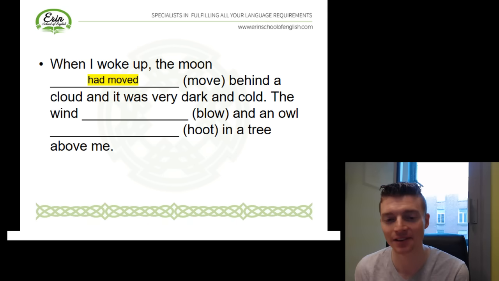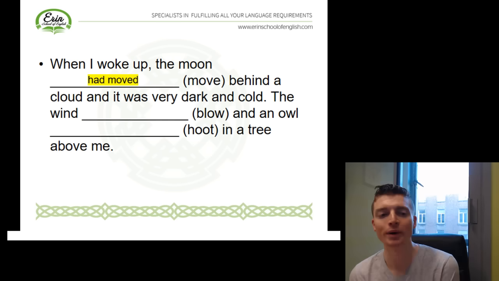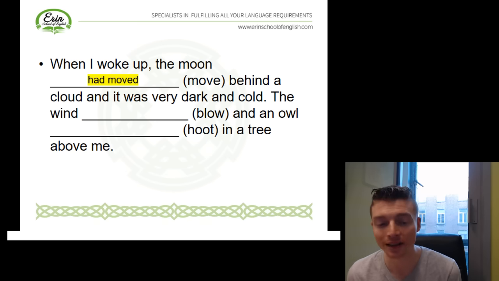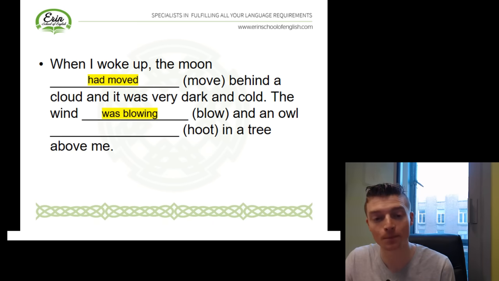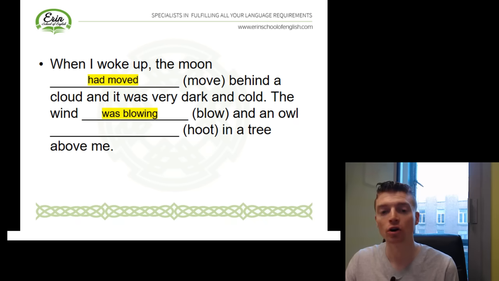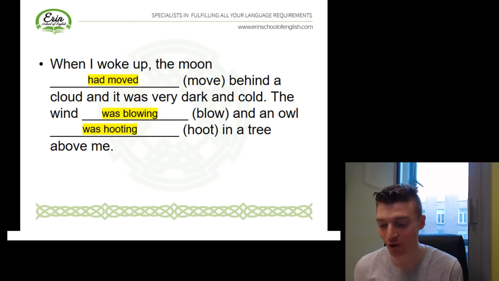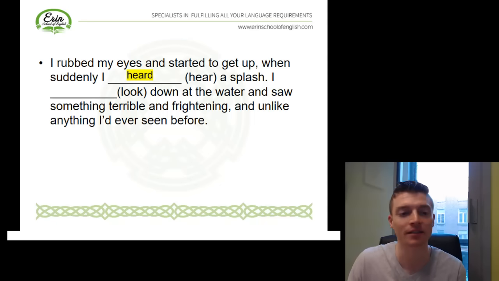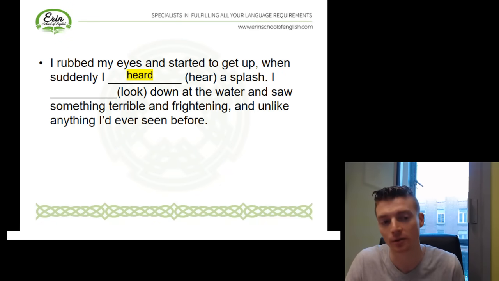Okay, next sentence. The wind blew and an owl hooted in a tree above me. So what am I doing here? I'm setting the scene. I'm describing what the scene was like. And when we want to set a scene in a narrative, we can use the past continuous. So the wind was blowing and an owl was hooting in a tree above me. So to hoot, this verb describes the action of an owl, that happened after another action in the past. We're describing the sequence in a narrative.